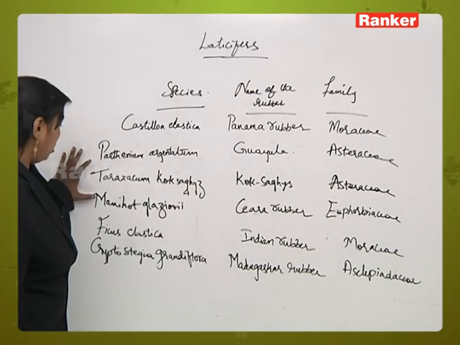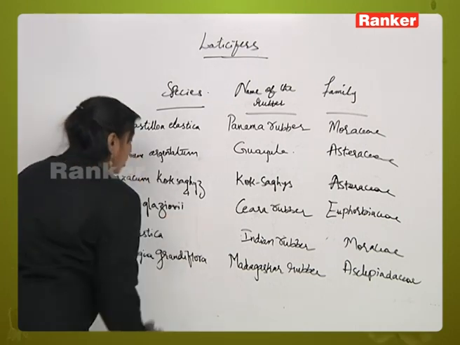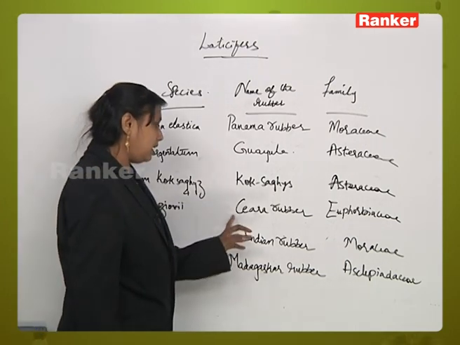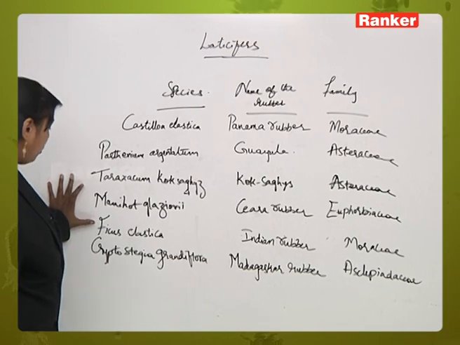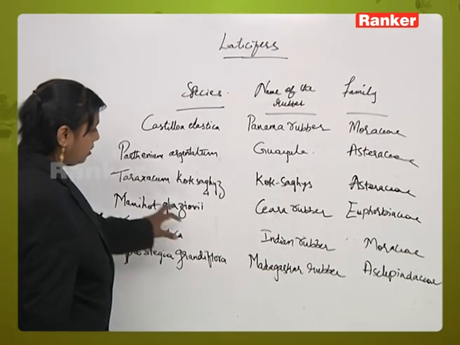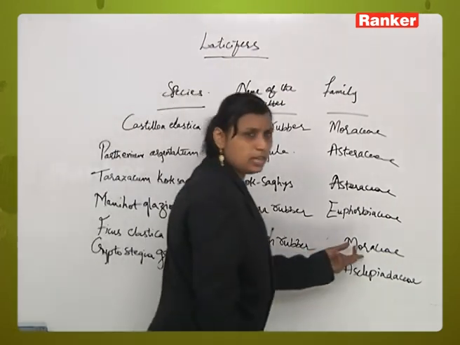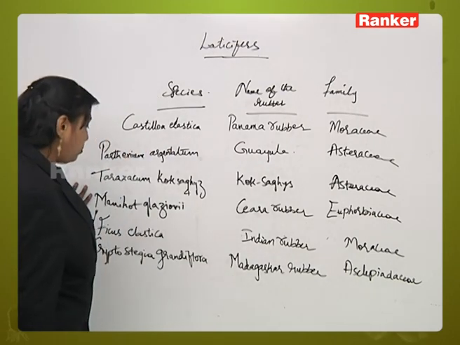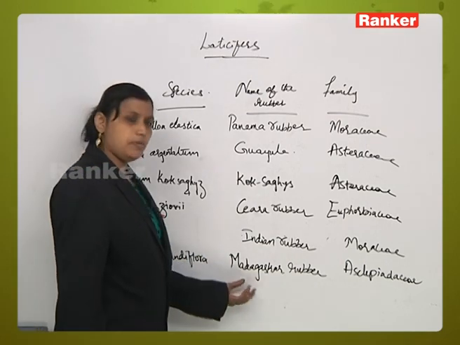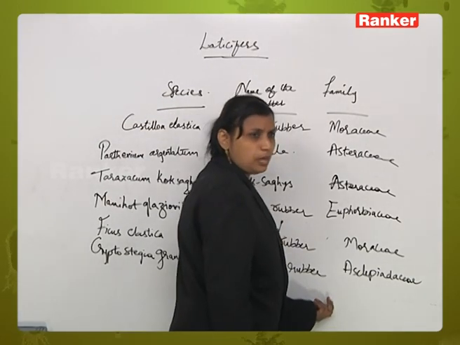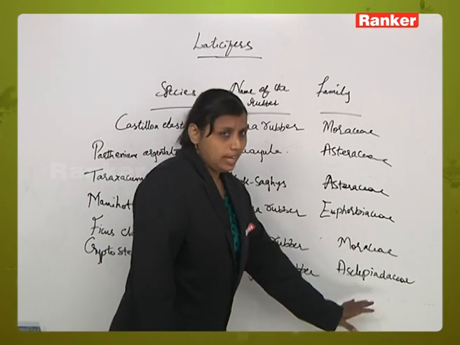One more species we have here is Manihot glaziovii. Here it produces a type of rubber called Ceara rubber, which belongs to the family Euphorbiaceae. Again, one more is Ficus elastica. It produces a rubber, as the maximum plant is available here, and the name given is Indian rubber, family Moraceae. Now the next one is Cryptostegia grandiflora. It is a species which produces a rubber whose name is Madagascar rubber, and it belongs to the family Asclepiadaceae.